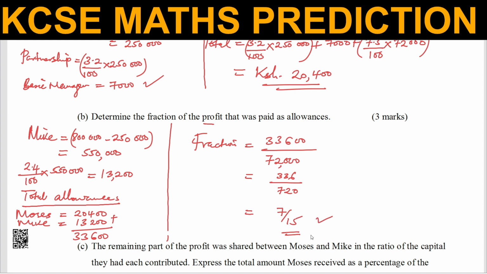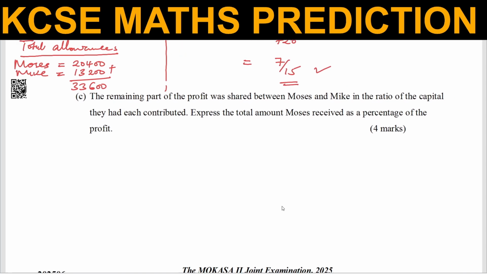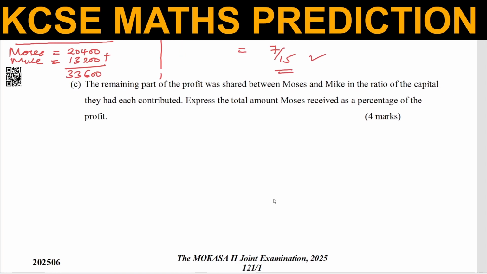Now we go to the other part. The remaining part of the profit was shared between Moses and Mike in the ratio of their capital they had each contributed. Express the total amount Moses received as a percentage of the profit. So what is the remaining profit?